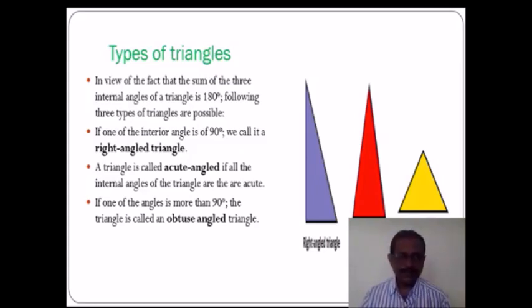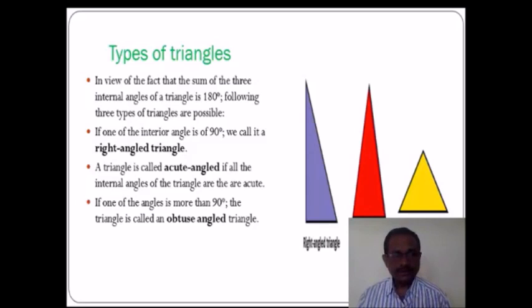Depending on this, he came to know that there are three types of triangles based on the measure of angle. If one interior angle is 90 degrees, it is known as a right angle triangle. A triangle is called an acute angle triangle when all the interior angles are less than 90 degrees. That means they are acute angles. And if one of the angles is more than 90 degrees, then the remaining two angles are obviously acute angles, and that type of triangle is known as an obtuse angle triangle.